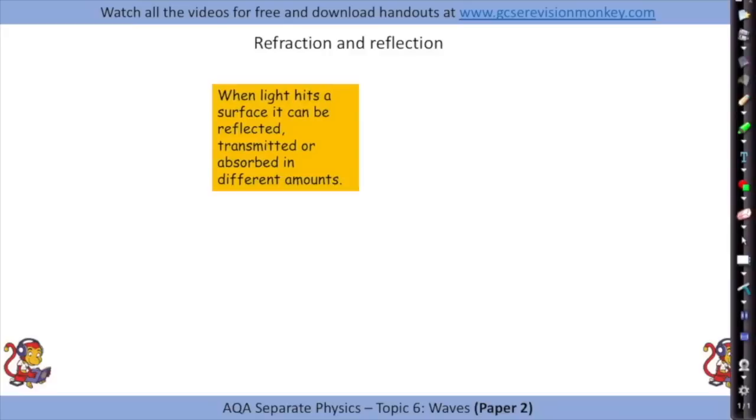So when light hits a surface, it can be reflected, transmitted, or absorbed in different amounts. So here we have some sunlight hitting a window. We can see that some of it is absorbed, warming the glass of the window. Some of it is transmitted through, and some of the energy is also reflected as well.